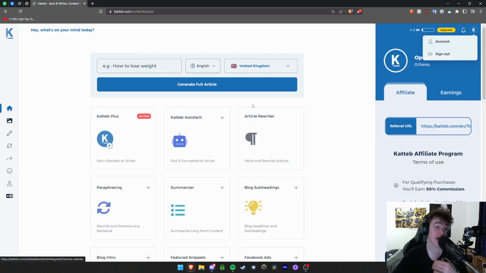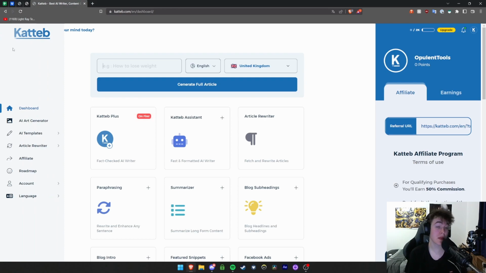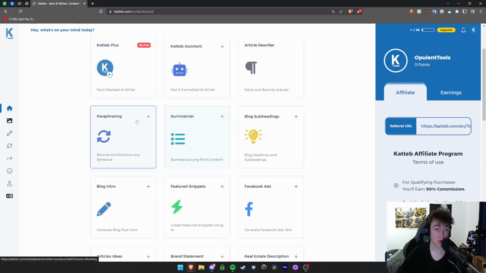So we're going to go ahead and get straight into each one of these and have a bit of a description as to what they do and what they have. We'll go down the left hand side. So let's get straight into it. This top feature up here is a premium feature that we're not going to be able to use, but if we go down, we have these options here.